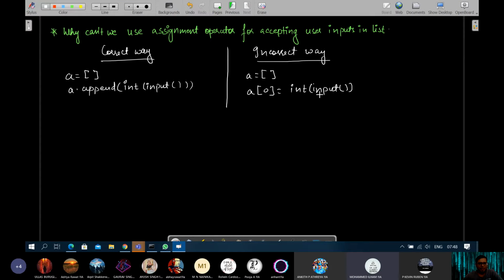I'm coming to that. What is the problem with this? You can do it, but when can you do it? I'll tell you. So this is the incorrect way for assignment. Assignment means accepting a new value, but it is the correct way for modification.